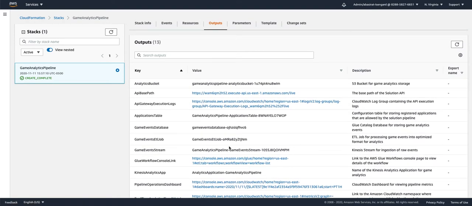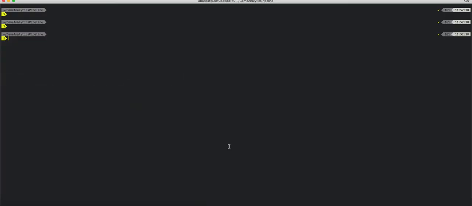Let's open the terminal and follow a few steps to generate sample game events. As part of our Game Analytics Pipeline solution, we also provide you with a Python demo script to generate sample game events data for your testing and demonstration. To run the Python script, you must have the latest version of the AWS Command Line Interface, or AWS CLI.